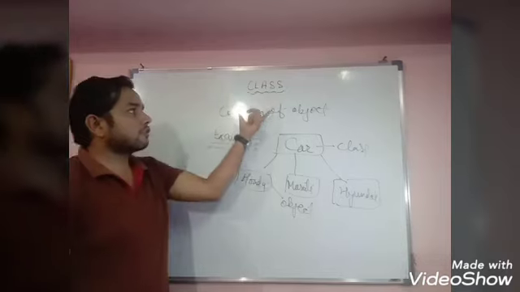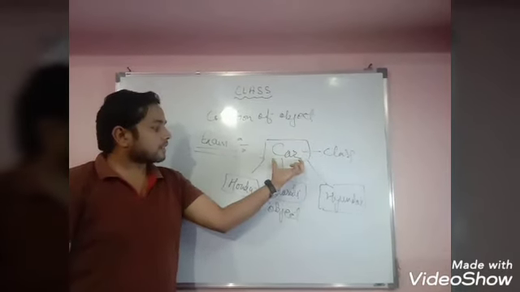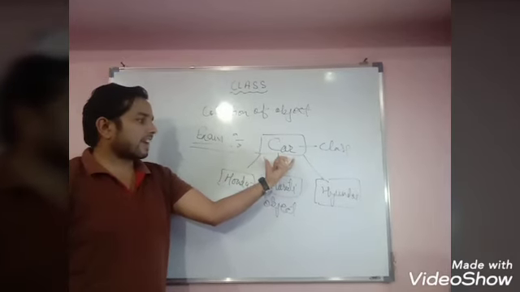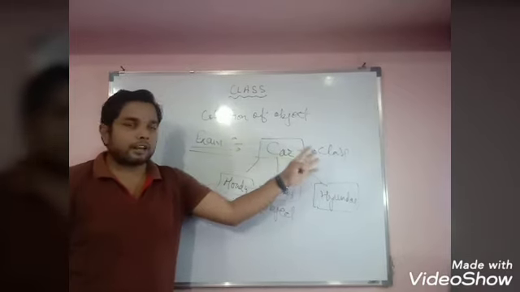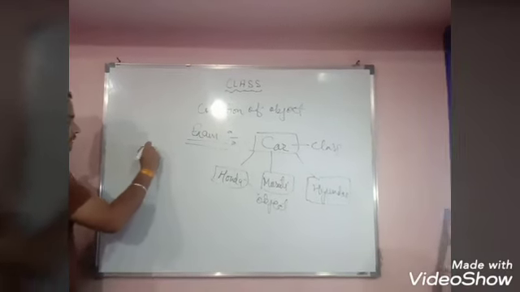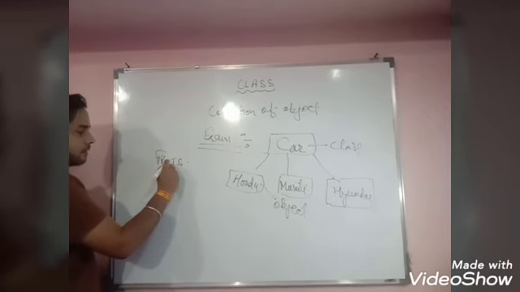So what is the definition of class? Class is the collection of objects. So if car is a class, then objects of the class car are Honda, Maruti and Hyundai. These are the objects and this is the class. One more example, fruits.